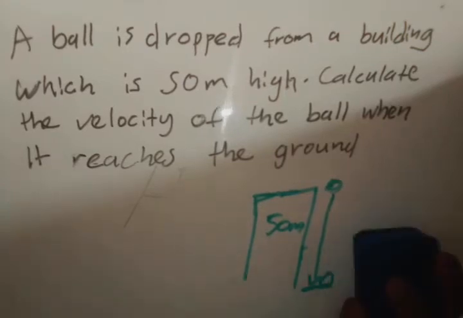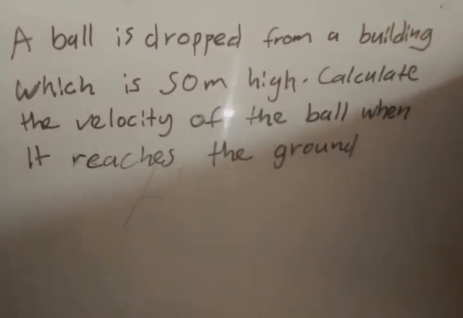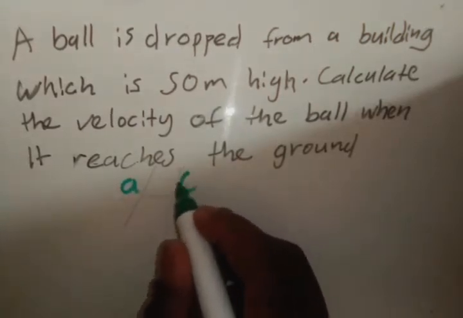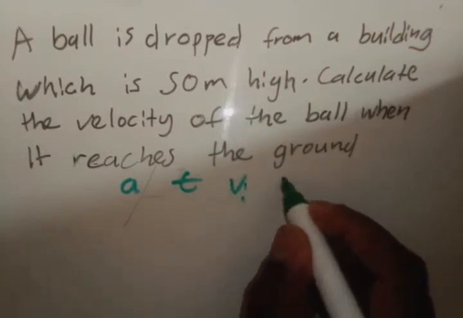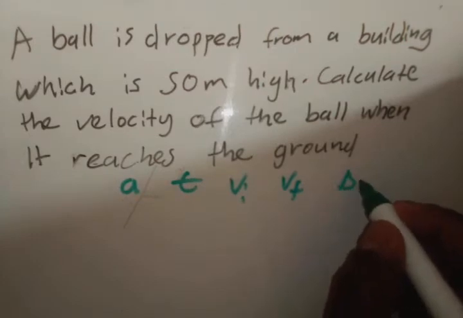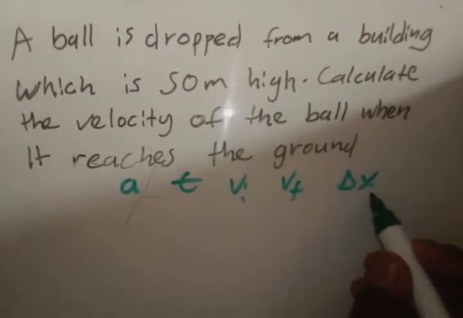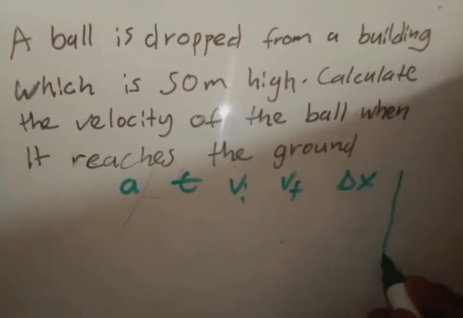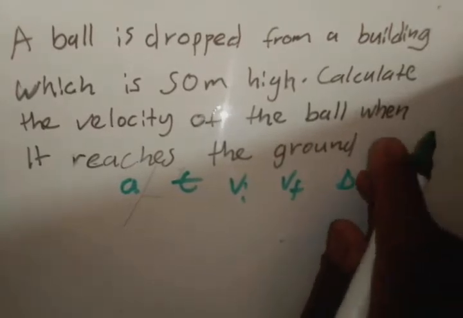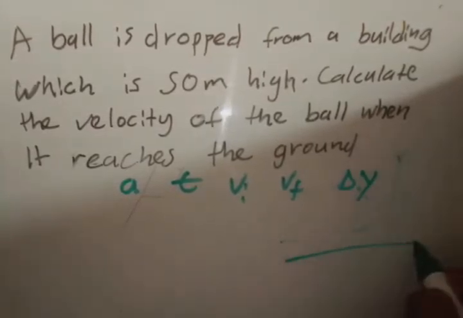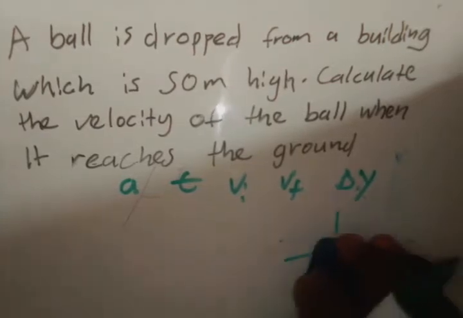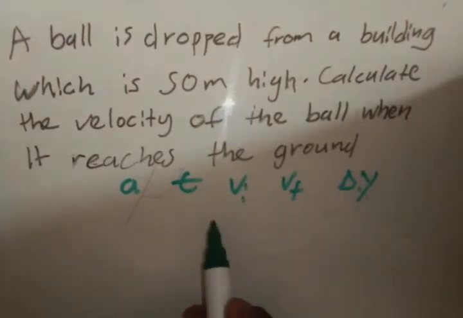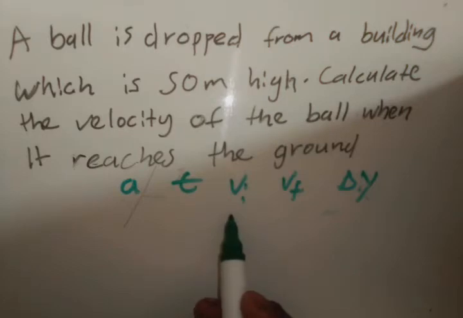So before we answer this question, we have to look for the things that are given. Basically what we're looking for is either acceleration or time or the initial velocity or the final velocity or the displacement. It's usually represented by delta x, but remember, x is horizontal, and now we're dealing with vertical projectile motion. So instead of using x, we're going to use y, because it's vertical, just like the x-axis and y-axis in the Cartesian plane. We're looking for acceleration or time or initial velocity or final velocity or displacement.